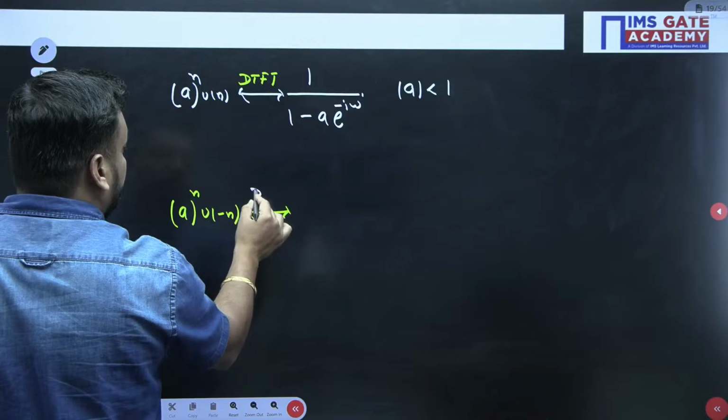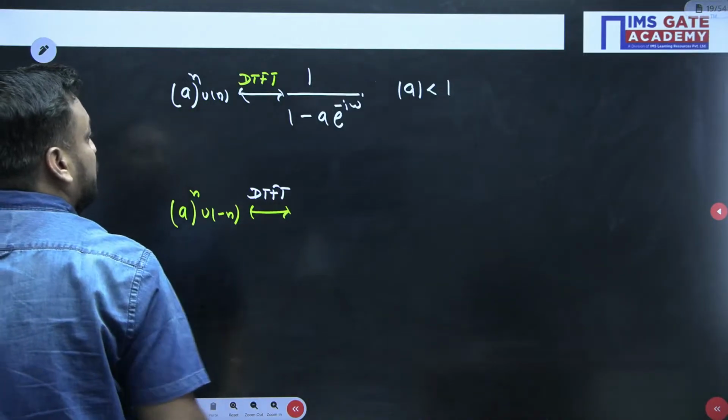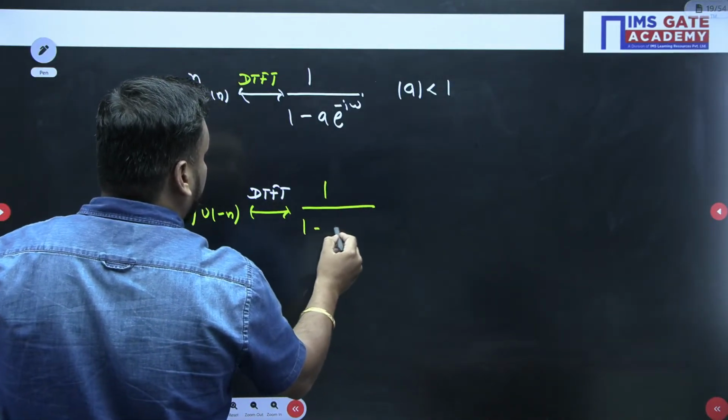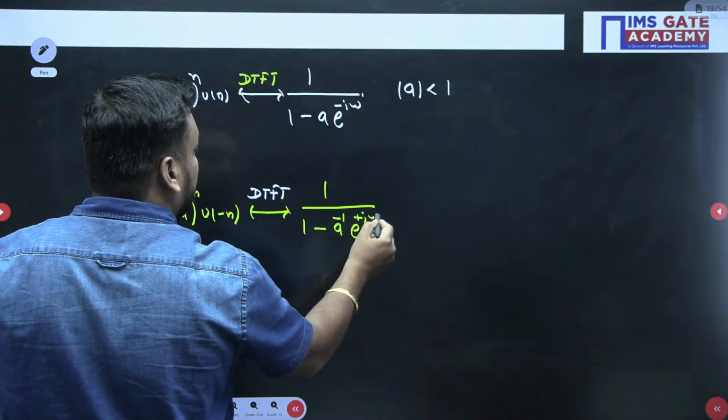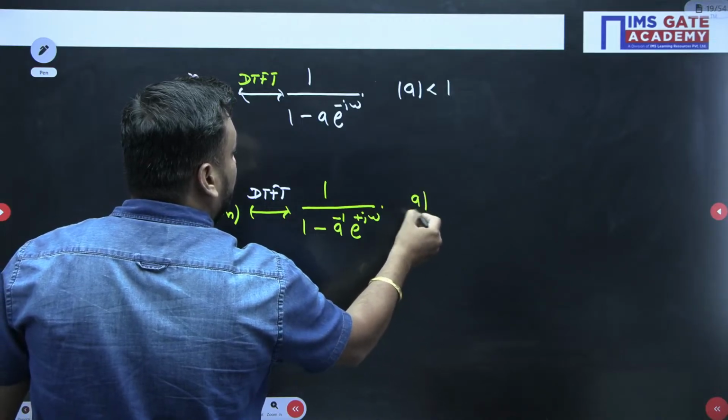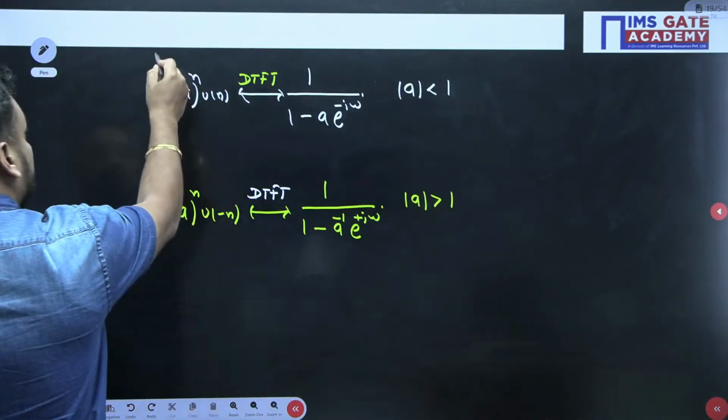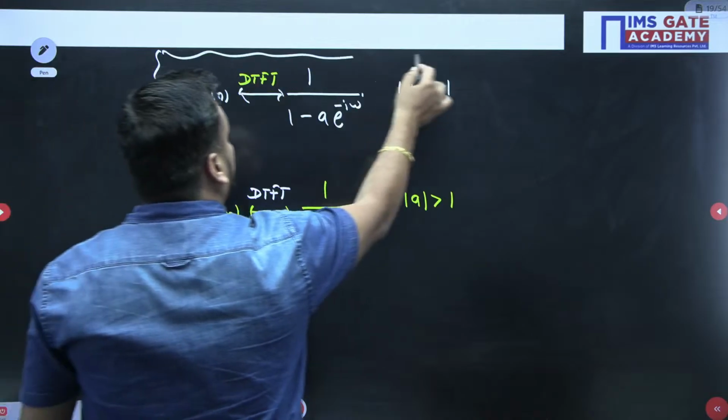Similarly, here is also the DTFT. So what is the DTFT formula here? 1 upon 1 minus a inverse e to the power minus j omega, this time e to the power plus j omega. But what is the condition this time? Mod of a value should be greater than 1. So this is the complete box, guys. You have to remember this.